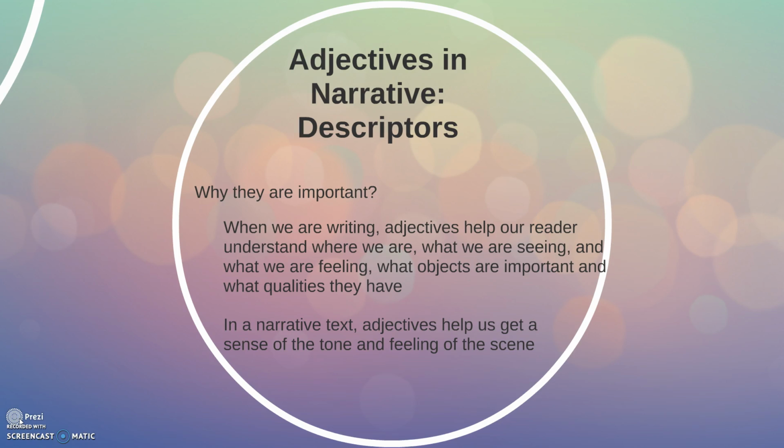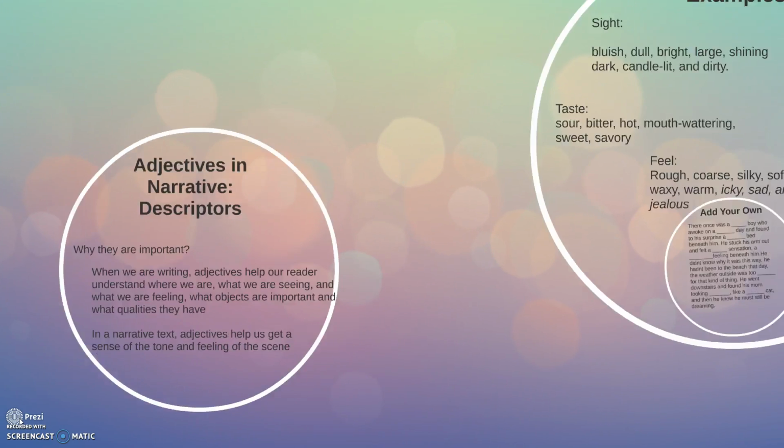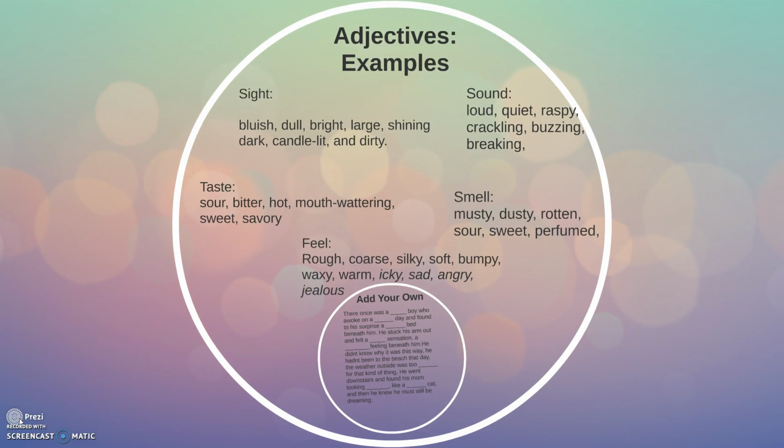they might have. So in a narrative text, adjectives also help us get a sense of the tone and feeling of a scene, help us paint a picture of the atmosphere and potentially the emotional state of our characters, which is, of course, very important in narrative work. So when talking about adjectives, it's nice to break them down into the five senses, because these are the things that are going to be appealing to our reader's senses. So first, let's discuss sight.